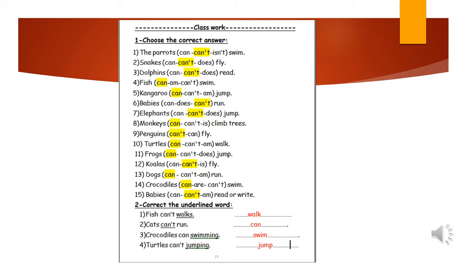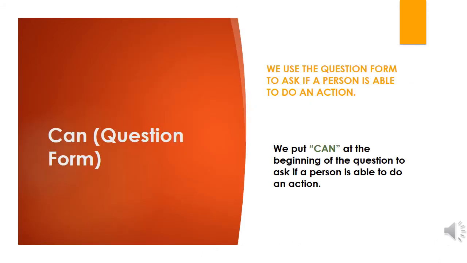Number 3, crocodiles can swimming. We said that we add can and the infinitive form of the verb. So crocodiles can swim. Number 4, turtles can't jumping. We said that we add can't and the infinitive form of the verb. So turtles can't jump. Now, let's talk about the question form.